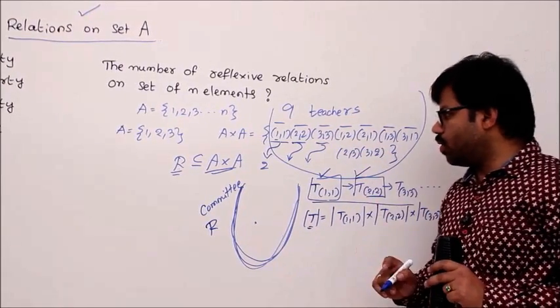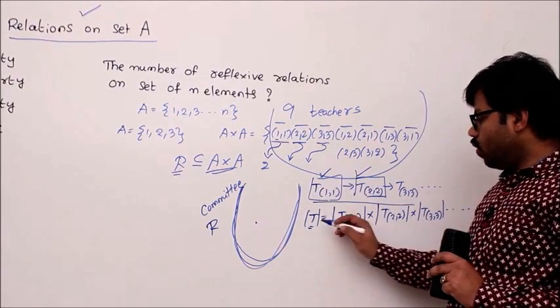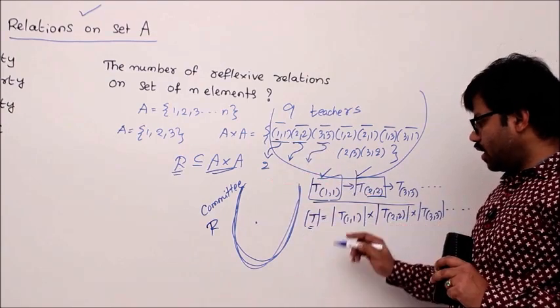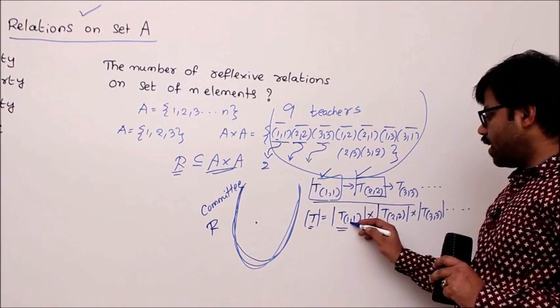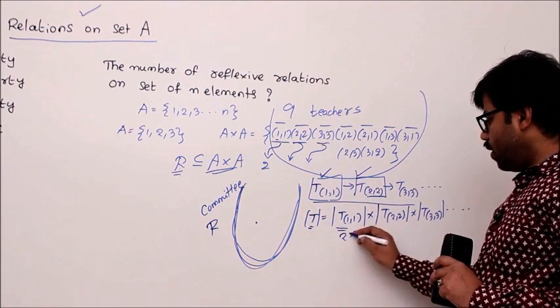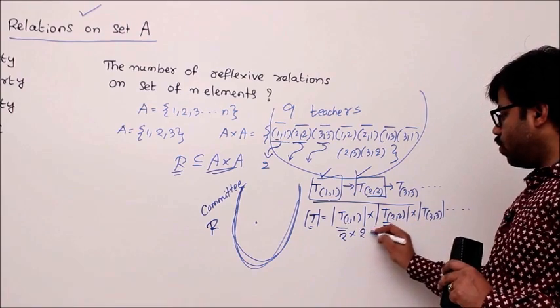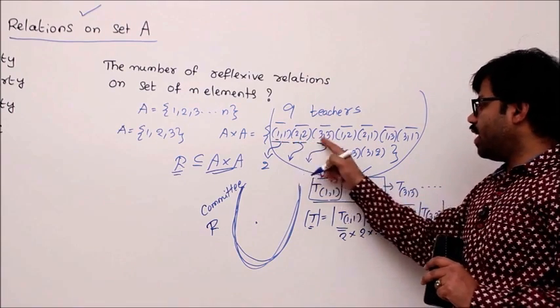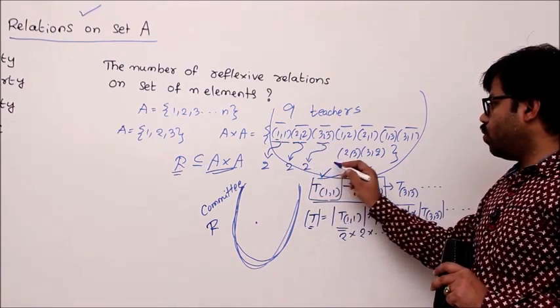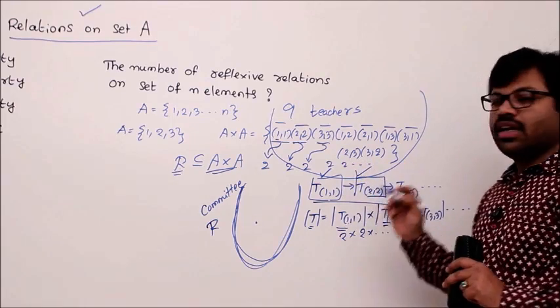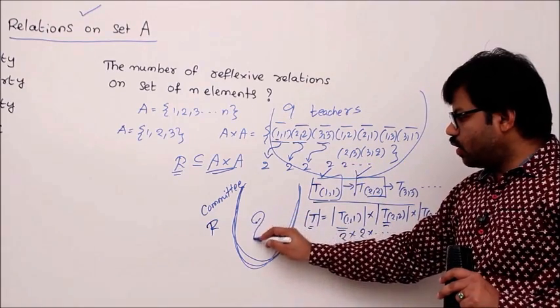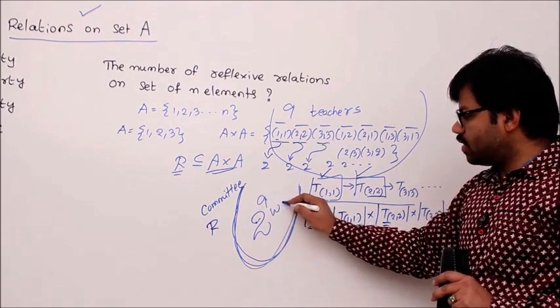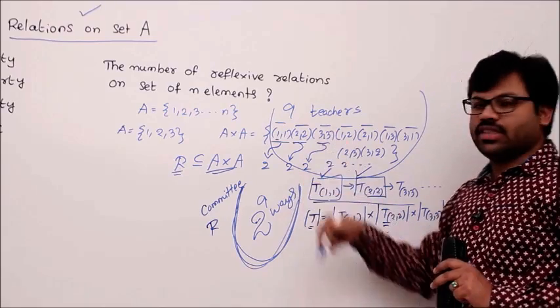Now let's do this problem. The total number of ways of forming relations equals the number of ways of selecting 1 1, which is 2, into the number of ways of selecting 2 2, which is 2. In that way, every element has two options, 2 into 2 into 2 into 2, how many times? 9 times. That's why there are 2 to the power of 9 ways we can form relations.